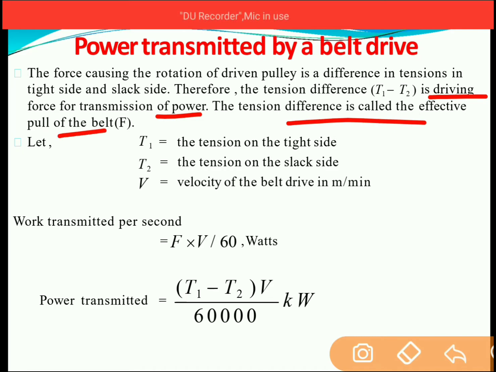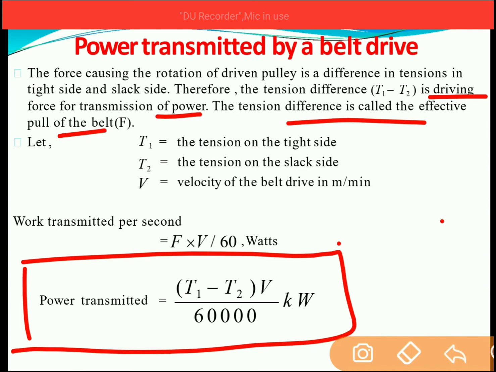So how much power is transmitted from the driving pulley to the driven pulley? If you want to find out that power, we can use this formula: T1 minus T2 into velocity of the belt upon 60,000. So you will get the power in terms of kilowatts. T1 and T2 are the tensions on the tight and slack sides, and V is the velocity of the belt in meters per minute.